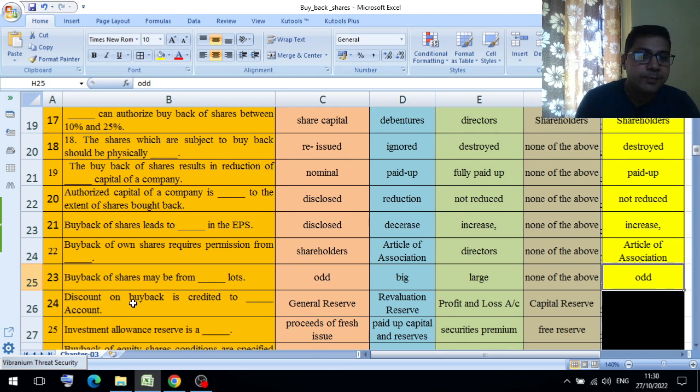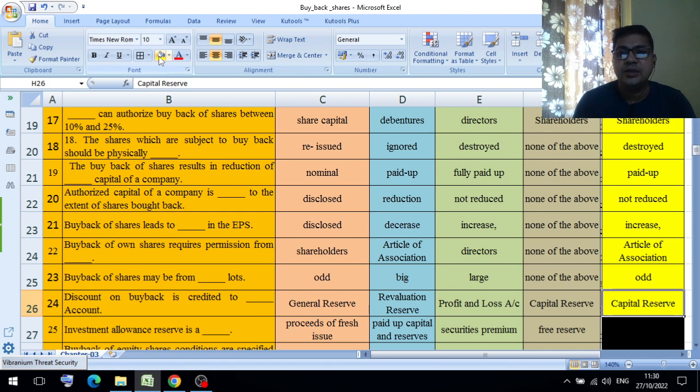Discount on buyback is credited to dash account. Option A, capital reserve. Option B, revaluation reserve. Option C, profit and loss account. Option D, capital reserve. So here the answer will be capital reserve.